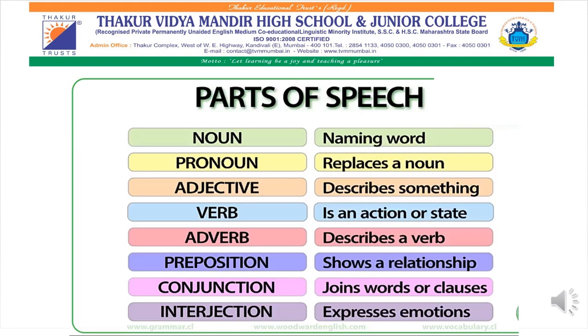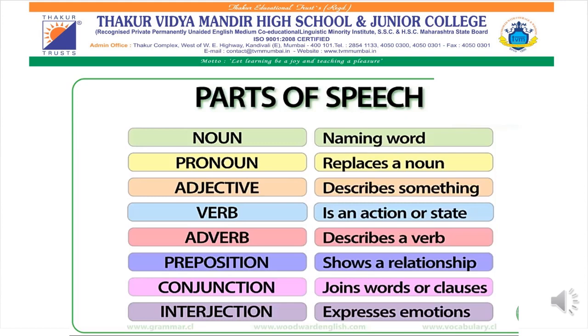Adjectives describe more about the noun and pronoun. For example, young, clever, any quality of a person which tells more about the noun and the pronoun. For example, Ram is a clever boy. Clever is a quality. Clever is telling more about the noun, that is Ram. So young, clever, black, long, small, such describing words. Verb is an action word.